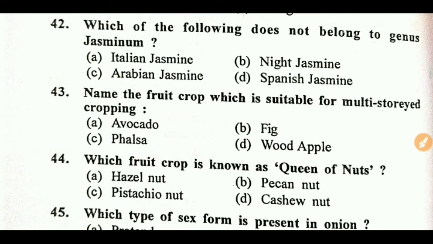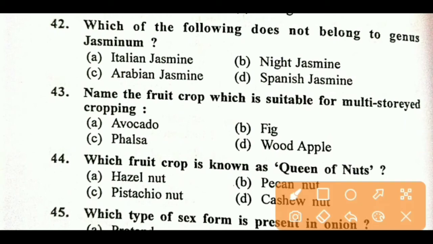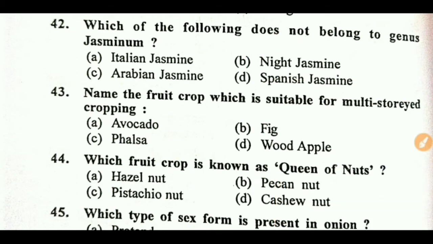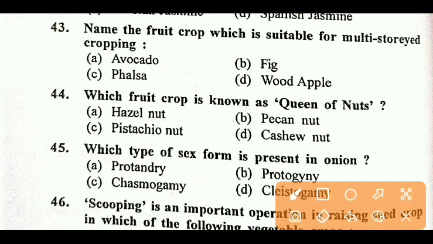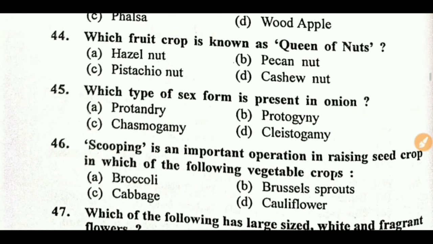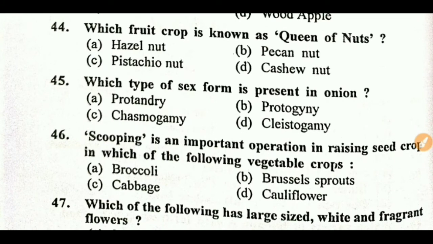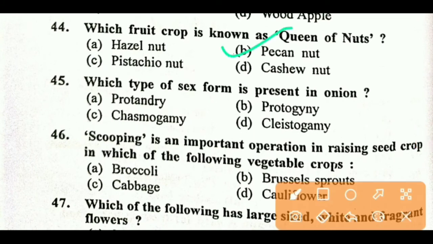Next question. Which of the following does not belong to genus Jasminum? Right answer is B, night jasmine. Name the fruit crop which is suitable for multi-storey cropping. Right answer is Falsa. Next question. Which fruit crop is known as queen of nut? Right answer is B, pecan nut. And king of nut is called walnut.